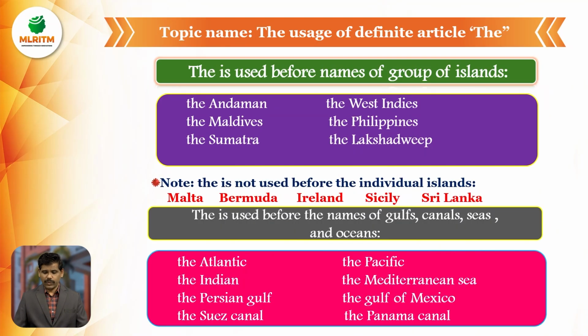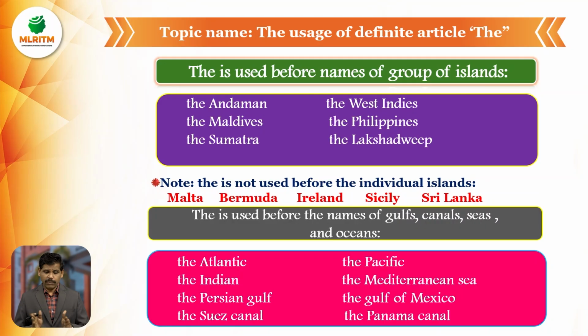The article the is used before the names of groups of islands. The Andaman and the Nicobar Islands, the Maldives, the Sumatra, the West Indies, the Philippines, the Lakshadweep. So for a group of islands we use the article the, but where there is a single island, no article. Example, Sri Lanka, Sicily, Bermuda, Ireland.